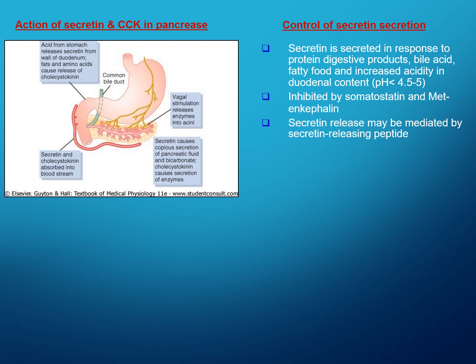The hormones of the gastrointestinal tract stop whenever the digestive product moves to the next step. With this, the gastrointestinal hormones topic is over, and I will meet you with the next topic.